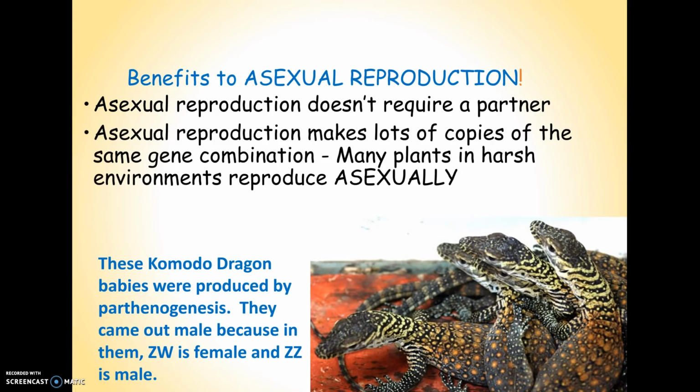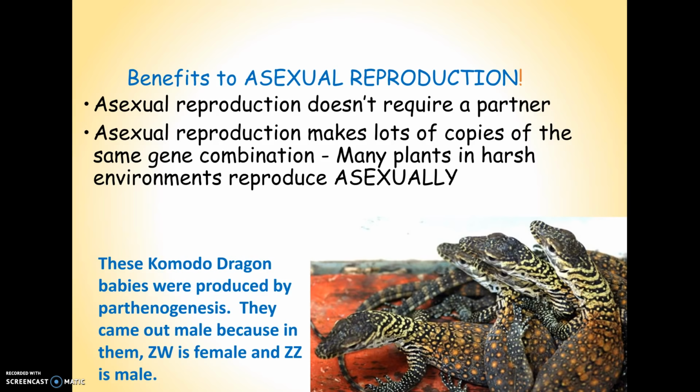As well as the fact that asexual reproduction is going to make organisms that are identical in their traits to the parent. So if you've got a gene combination that's working really, really well for you, it would be great if you could make exact copies of yourself, because that means that you have a guarantee that your offspring are going to be exactly like you.